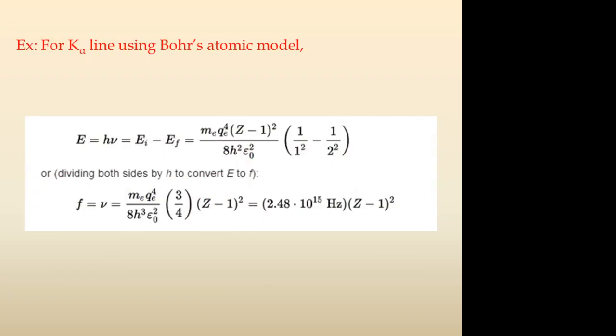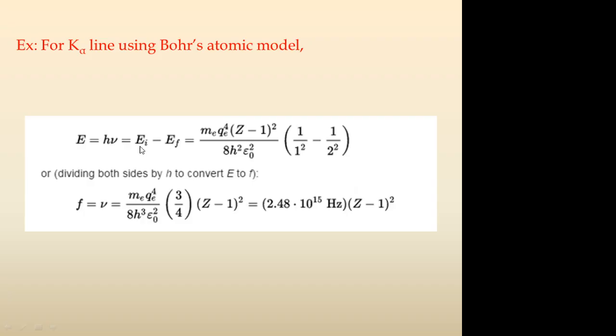For the K alpha line, using the Bohr atomic model, he found out the frequency of a particular characteristic X-ray line using this equation. The energy of a particular characteristic X-ray line, E is equal to h nu, is equal to the ionization energy difference between those particular levels.